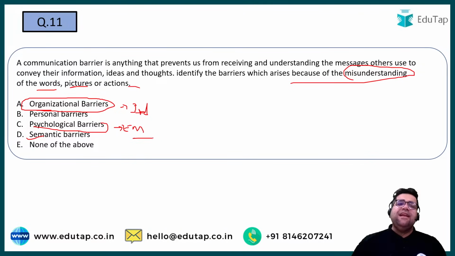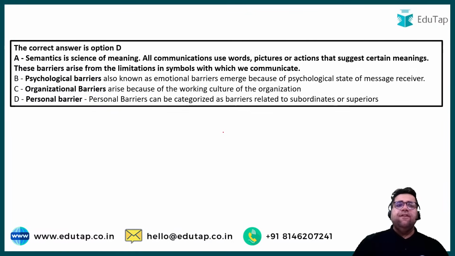And is this the end of the barrier list? No, you have stereotyping, generalization, halo effect, horn effect and whatnot. Right? So the correct answer over here will be option number D, which is semantic barriers, which deals with the science of a language.